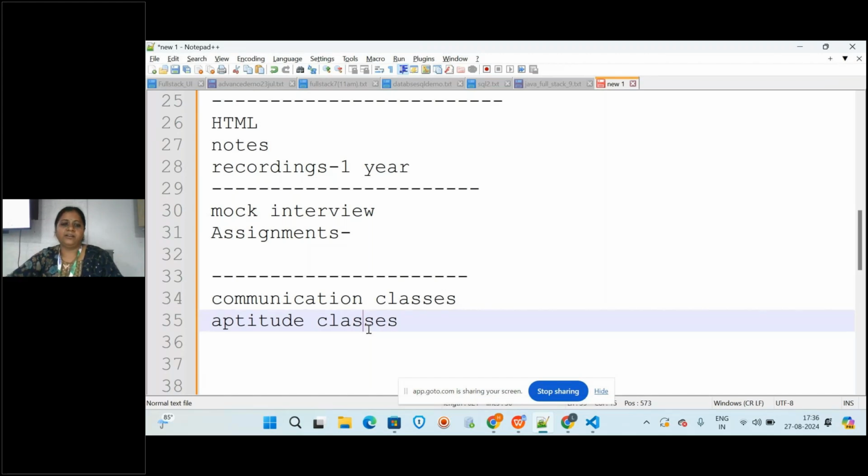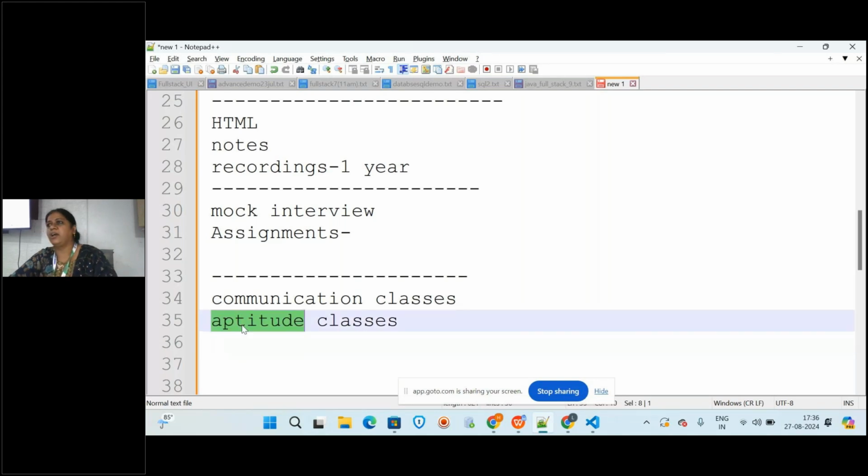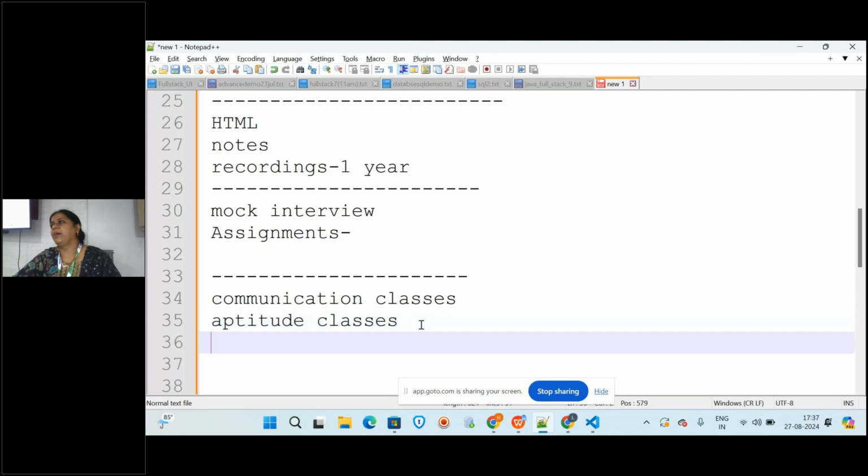That is the difference we have seen with our students in the previous batch. From the companies, we got feedback that students might be technically good but they are not able to get through the aptitude and the communication. So recently we have started aptitude and communication classes with a separate trainer. Every day or weekly 2 or 3 days you will have aptitude as well as communication classes.